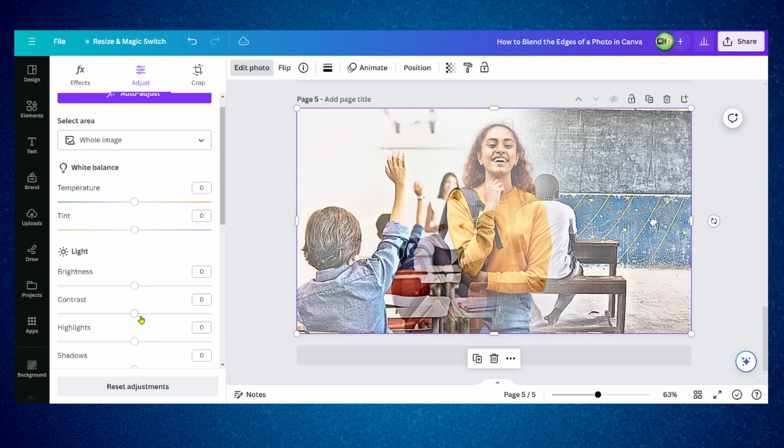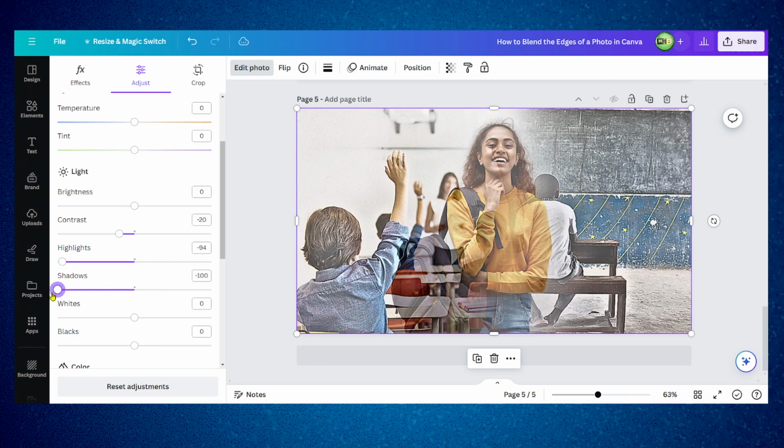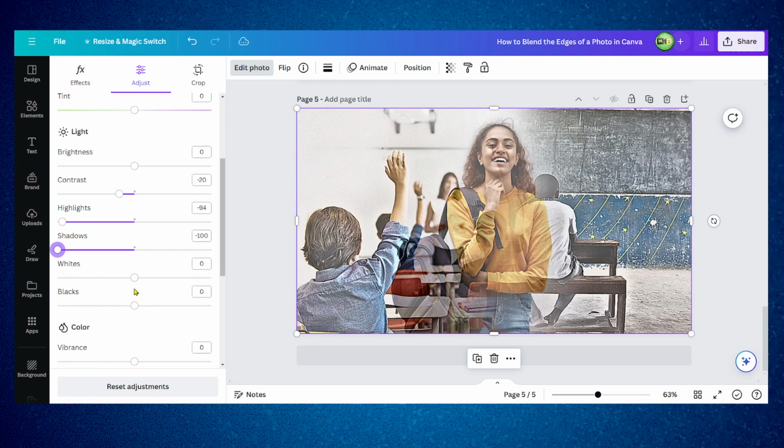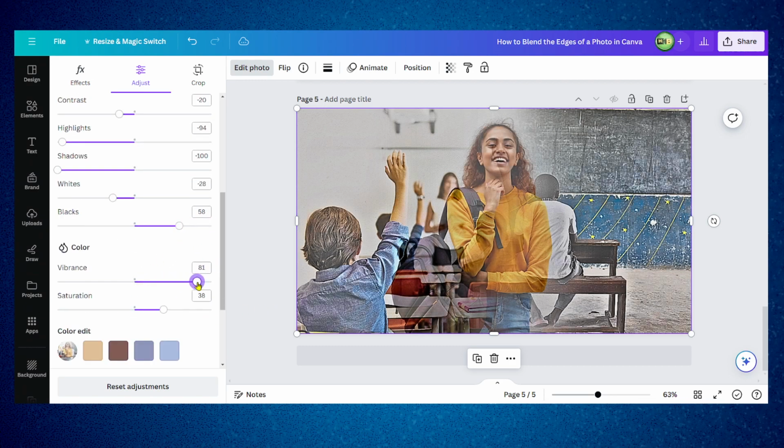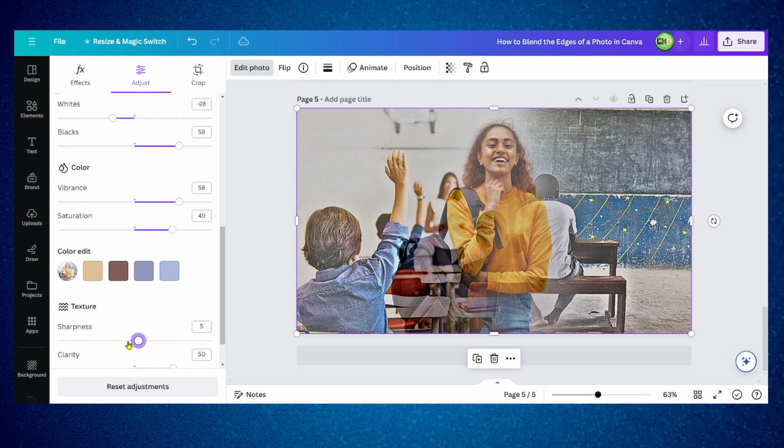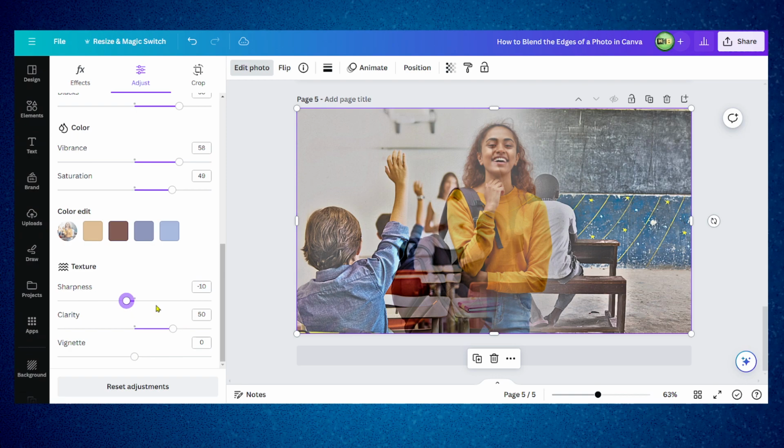But of course we're gonna have to use some contrast, highlight, whites, blacks, vibrance, saturation, sharpness too much. I drag this down, and now they're blended together.